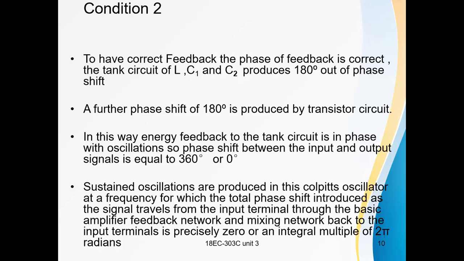For sustained oscillations, what are the conditions? A beta should be greater than 1. Beta is equal to C1 by C2, so 1 by beta will be C2 by C1. The total phase shift in this Colpitts oscillator should be 360 degrees. Out of the 360 degrees, the transistor circuit provides 180 degrees, and the remaining 180 degrees are with the tank circuit, that is the C1, C2 and L circuit. This is about the Colpitts oscillator.